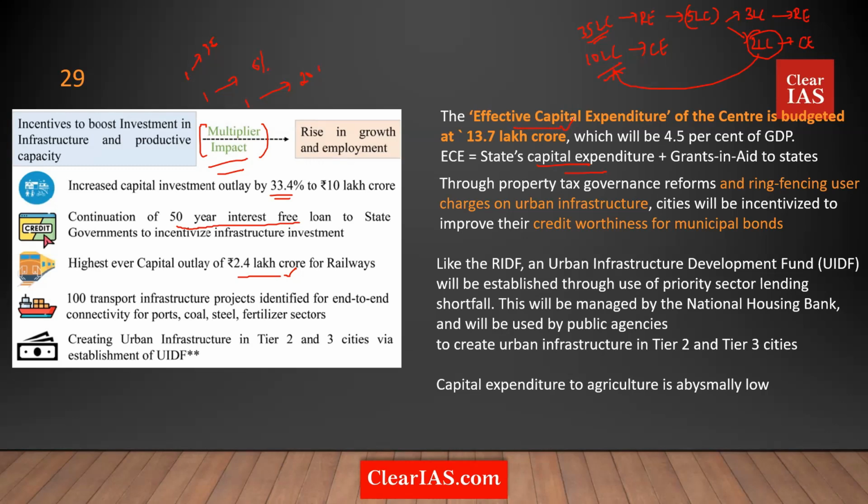That's it. Now, the government also talks about municipal bonds in this year's budget. So what is the idea of a municipal bond? A municipal bond is a very important concept and a very interesting way of raising funds. You know what a bond is? A bond is like an instrument.